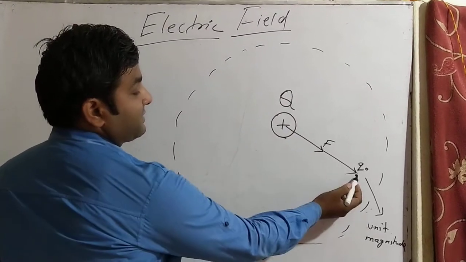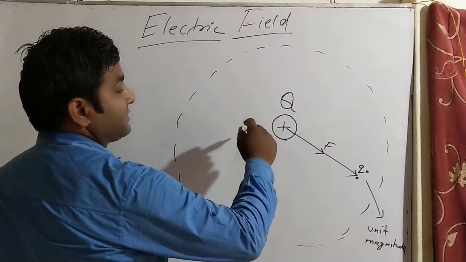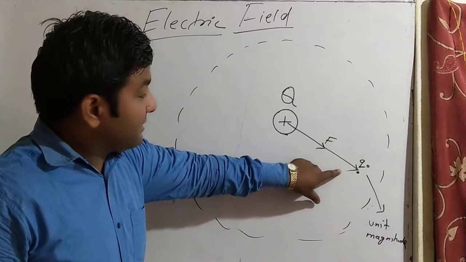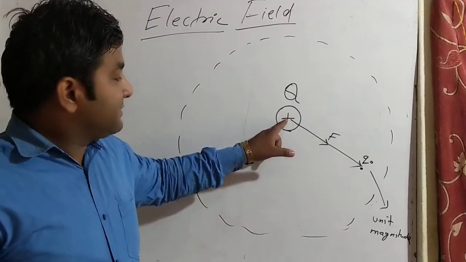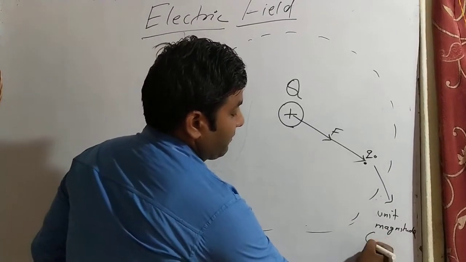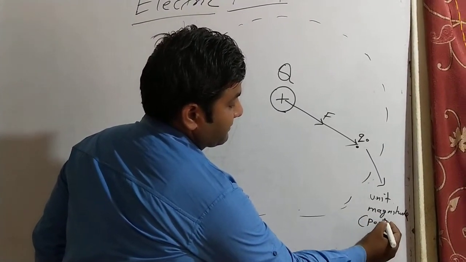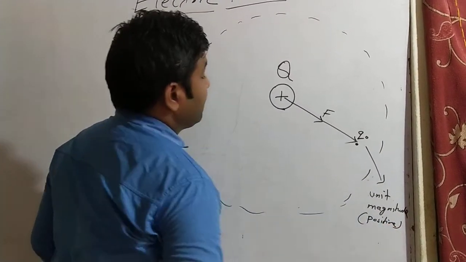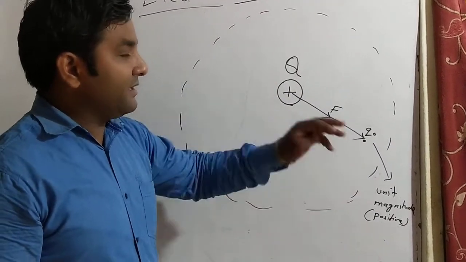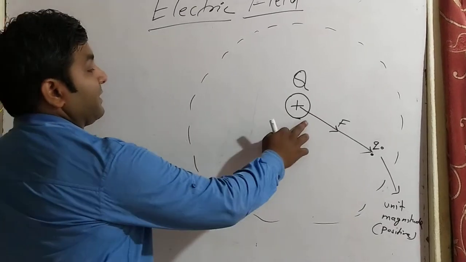Whenever a test charge is held in the region in which electric force can be experienced, the force here is positive, and the test charge has unit magnitude with a positive character. Then it is a repelling force: this unit test charge is repelled by this source charge.